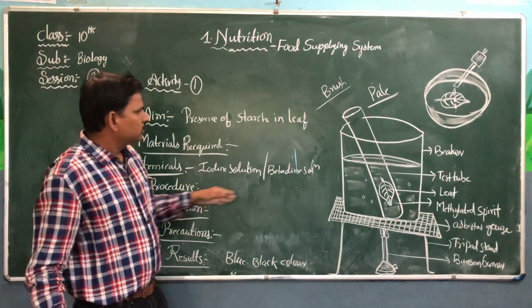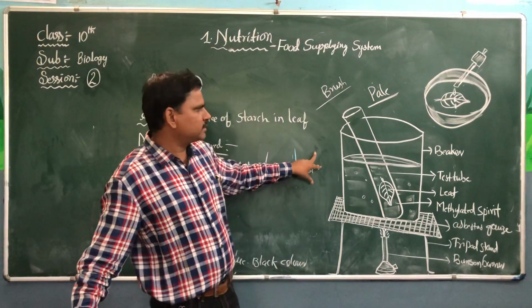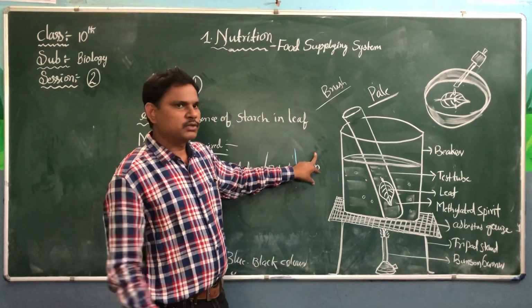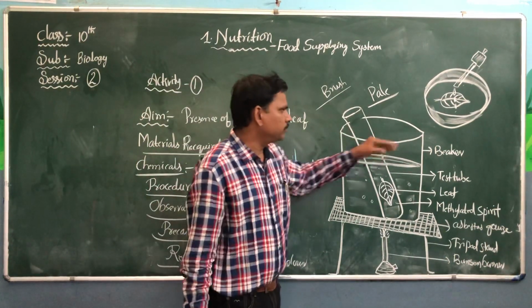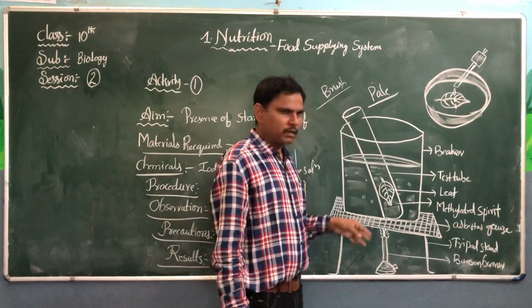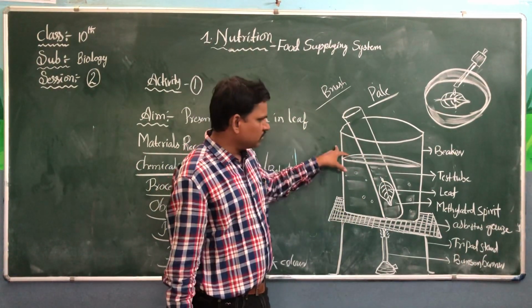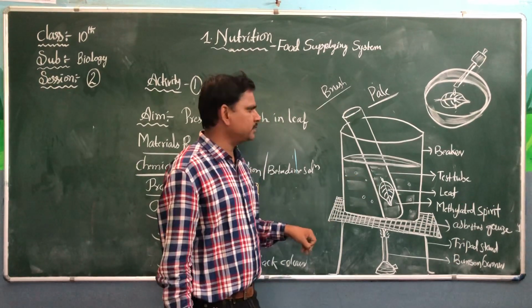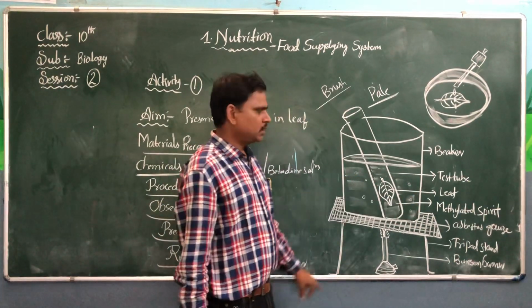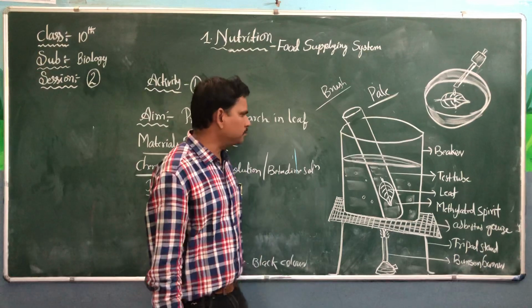Just once I am revising this activity. Take a beaker containing boiling water, a test tube, leaf, methylated spirit, asbestos gauze, tripod stand and Bunsen burner.